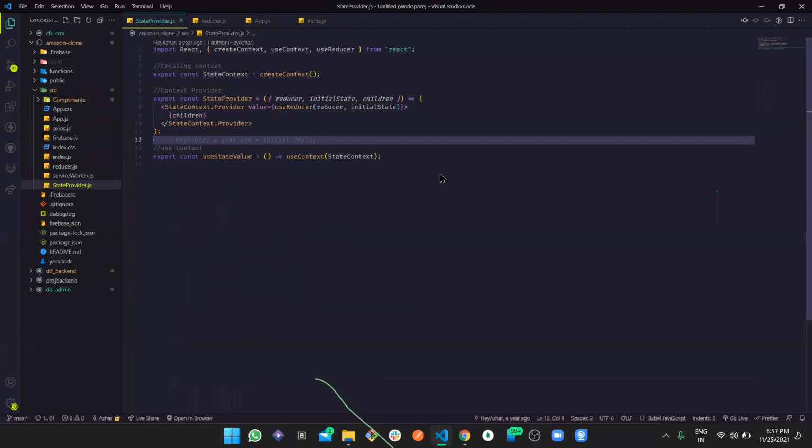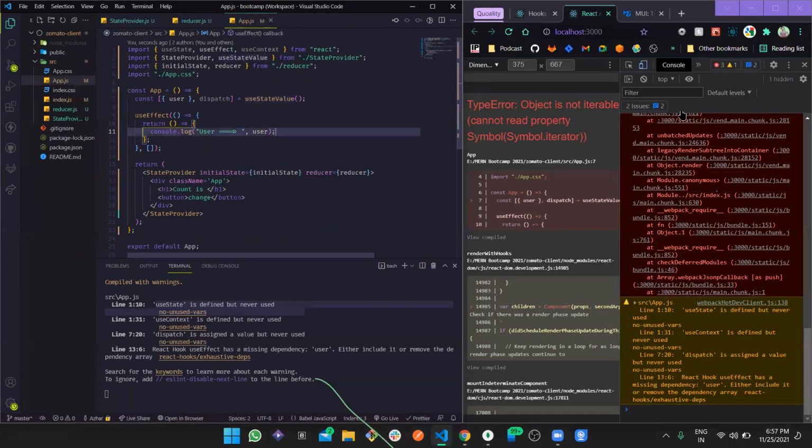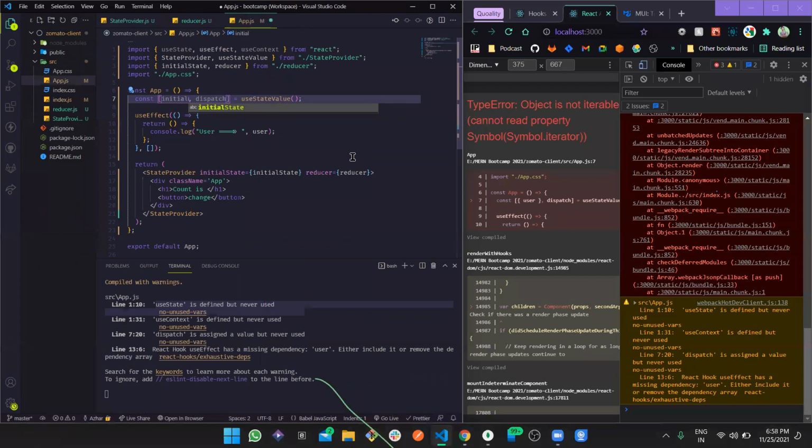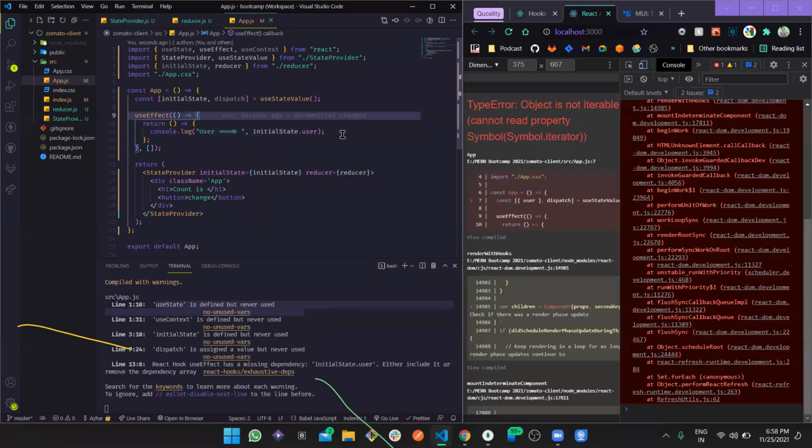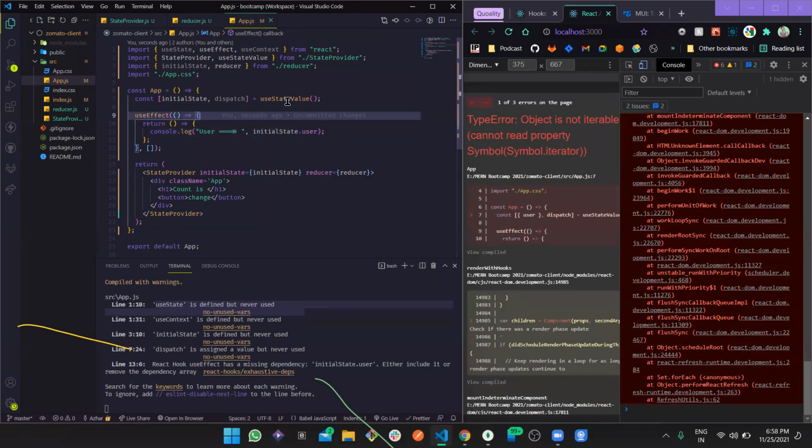Okay, we are getting an error. Let's change this to initial state maybe, and this user is not defined. So this is initial state.user. Okay, so this says useStateValue is returning the initial state, which is null, right?